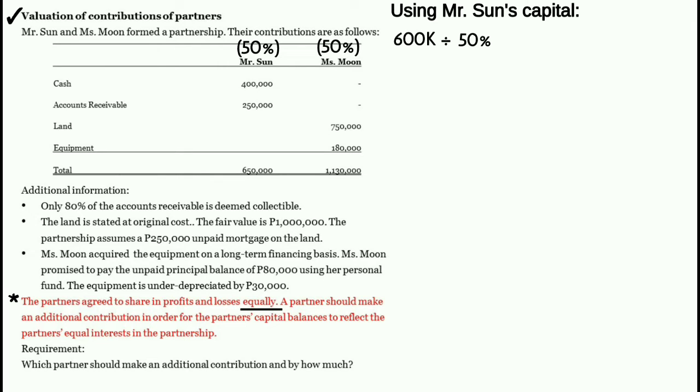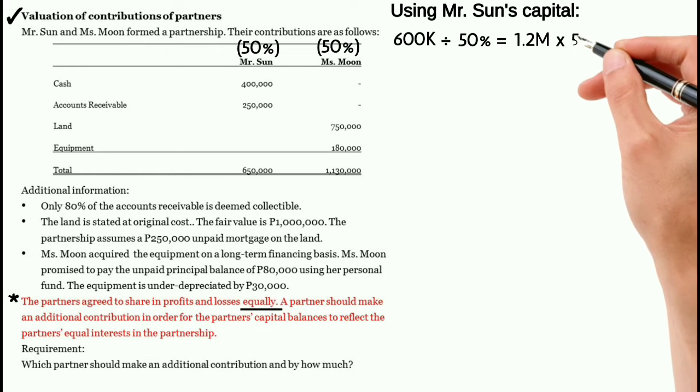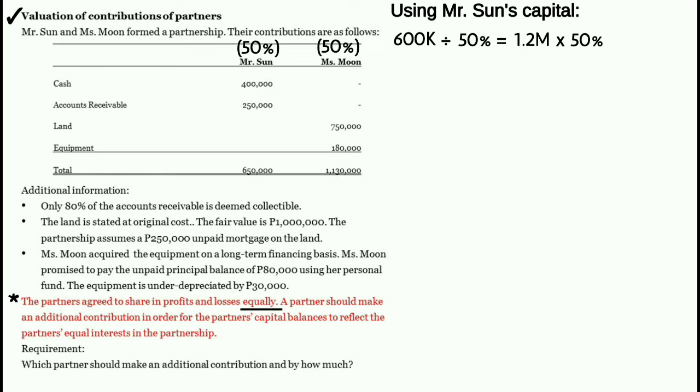600,000 pesos divided by 50%, that is equal to 1,200,000 pesos. Next, imumultiply natin yung 1,200,000 pesos ng 50%. Take note, yung 50% dito ay yung profit or loss ratio ni Miss Moon. Take note, hindi ito yung profit or loss ratio ni Mr. Sun. Profit or loss ratio ito ni Miss Moon.